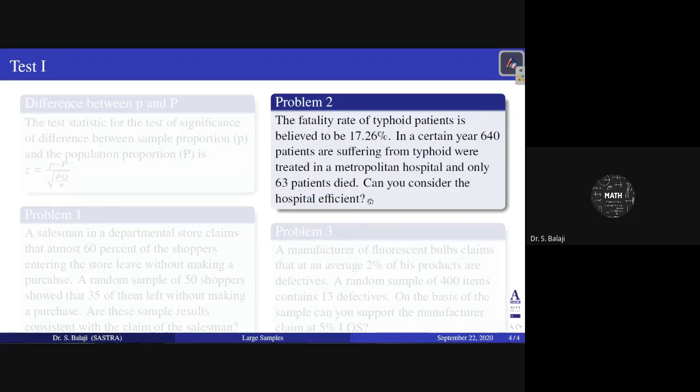Right. Here, the general belief you take as the population idea, capital P equal to 17.26%. In a certain year, 63 patients died out of a total sample size of 640. So 63 by 640 you take as small p, the sample proportion. Based on that, you can proceed.